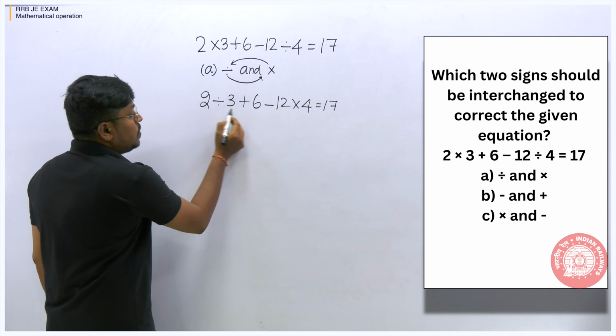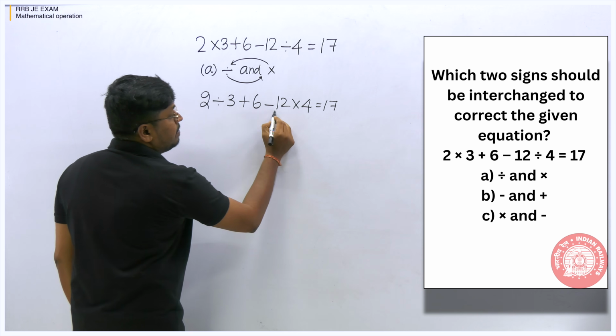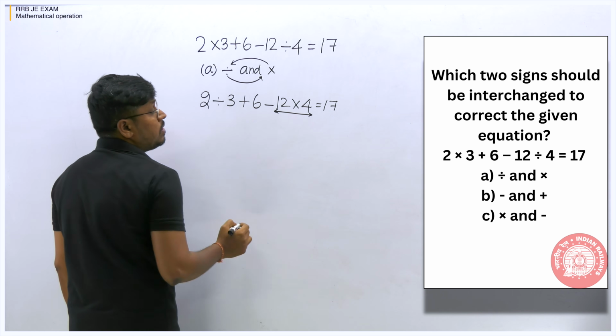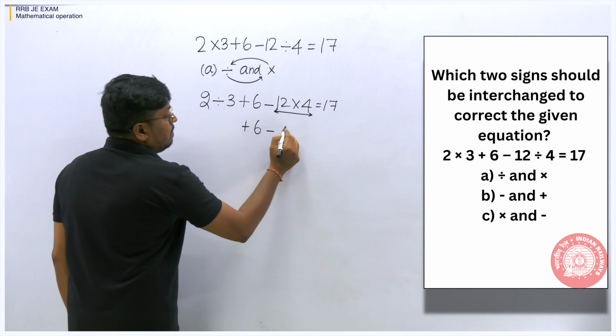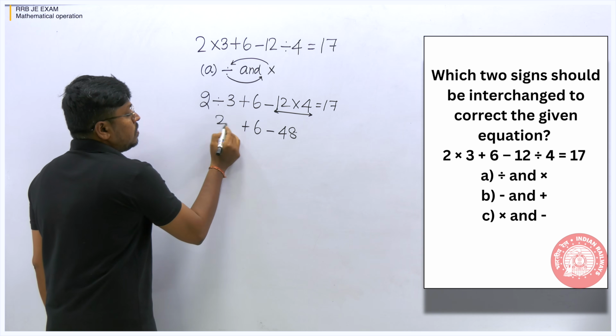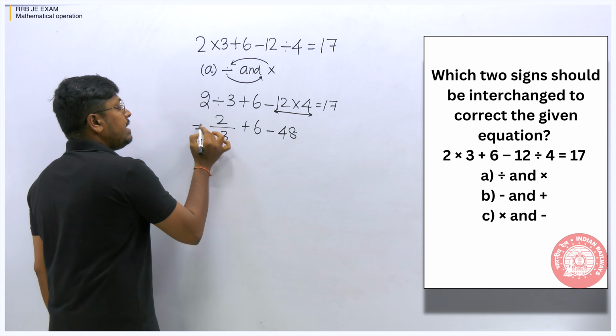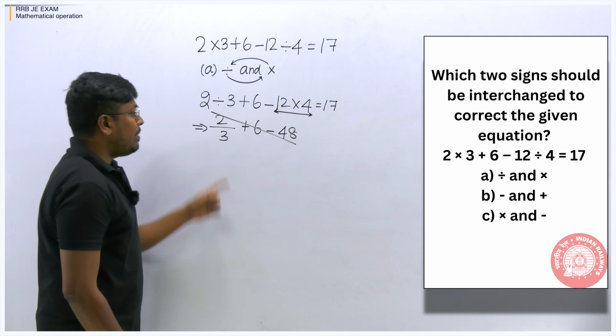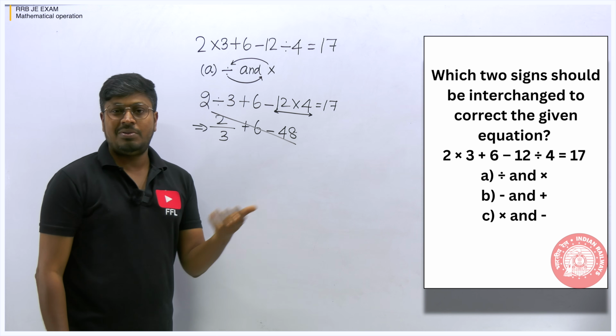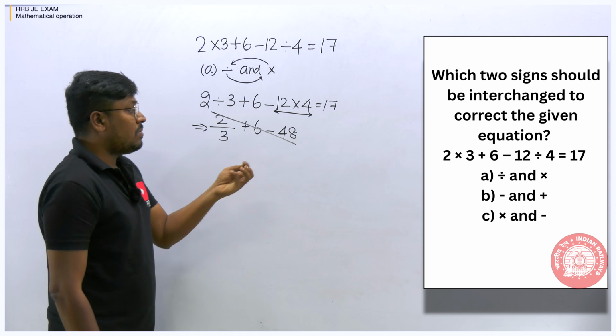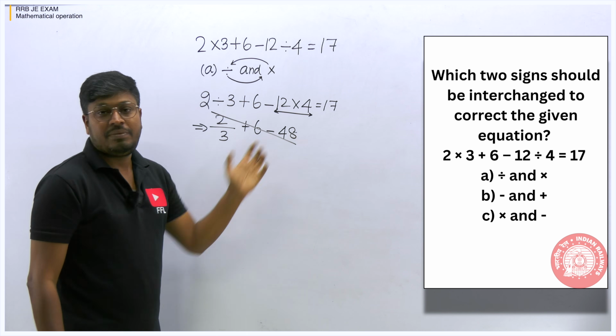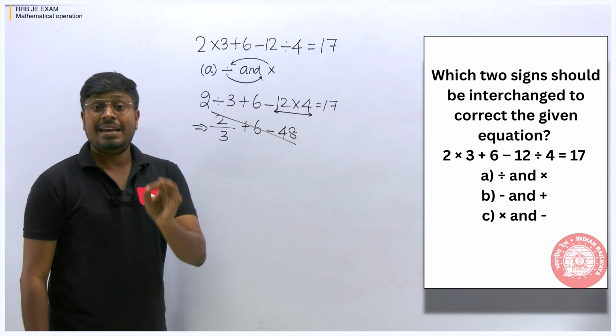So now, 2 divided by 3. I think first we have to multiply 12 into 4. 12 into 4 is 48. So 6 minus 48. With 2 division 3, I think definitely we will not get the answer 17. Why? Because 2 divided by 3 is something around 0 point something. So there is no chance of getting the answer 17. So we can say that option A is wrong.